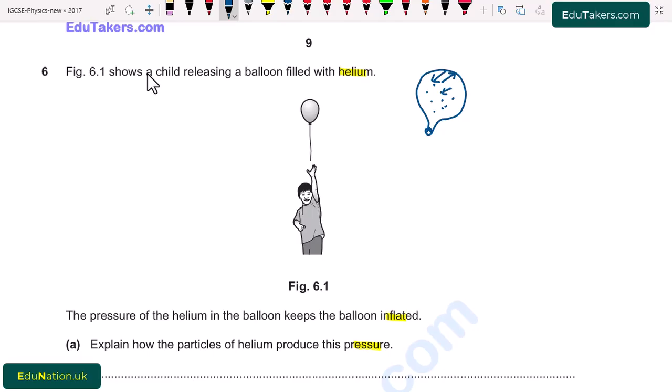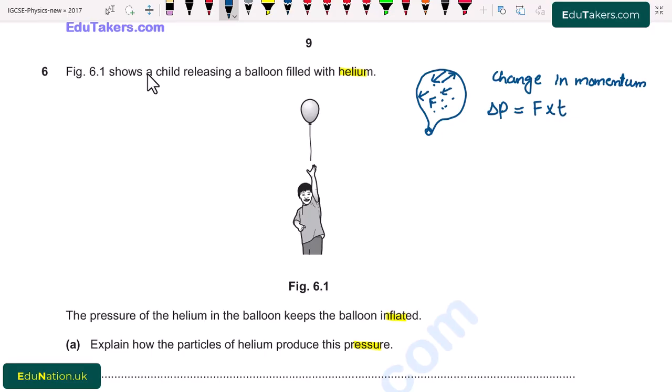So I write here, change in momentum produced, because these gas molecules collide with the walls of the balloon and bounce back. Also these molecules collide with the wall and exert a force here. We can simply say that the change in momentum is equal to force multiplied by time, that is impulse.